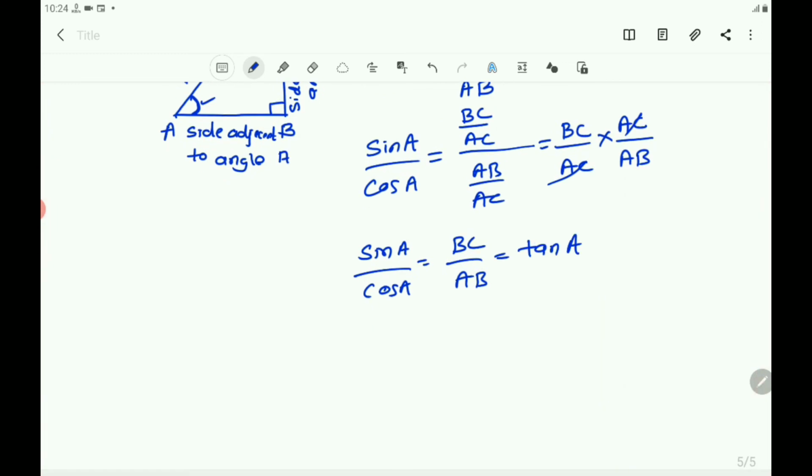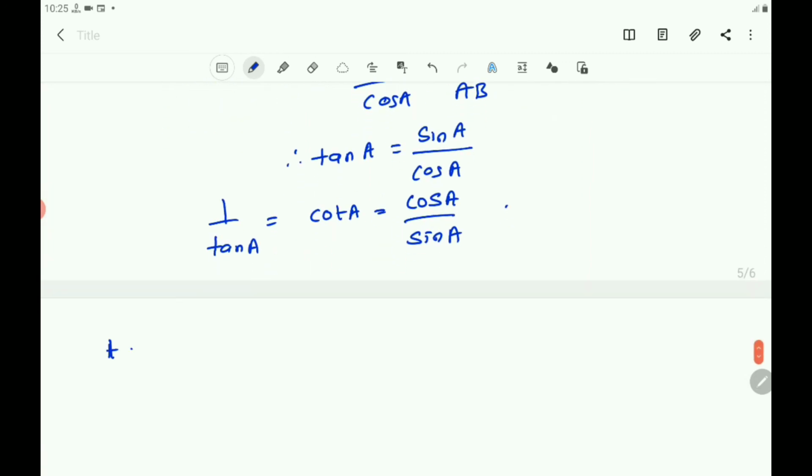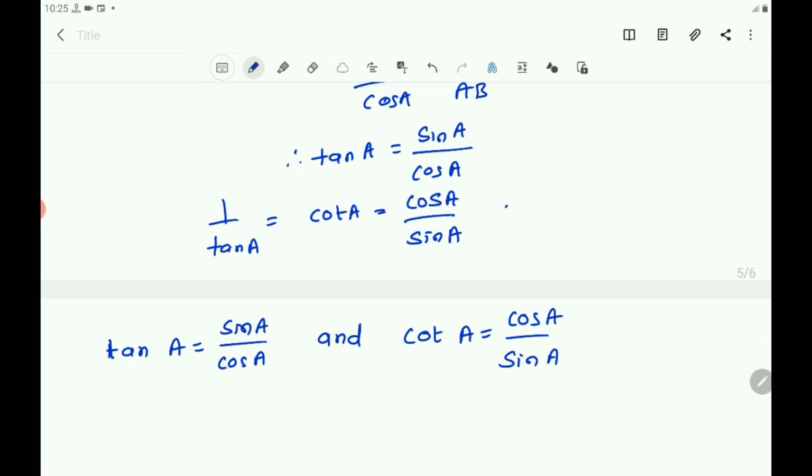That equals tan A. So here you can say that tan A is equal to sin A by cos A. Then cot A. Cot A is the reciprocal, 1 by tan A. So 1 by tan A equals cot A. So you take the reciprocal of sin A by cos A, it becomes cos A by sin A. Therefore here you got that tan A equals sin A by cos A and cot A equals cos A by sin A. Here you got the relation among tan, sin, cos and also cot, sin, cos.